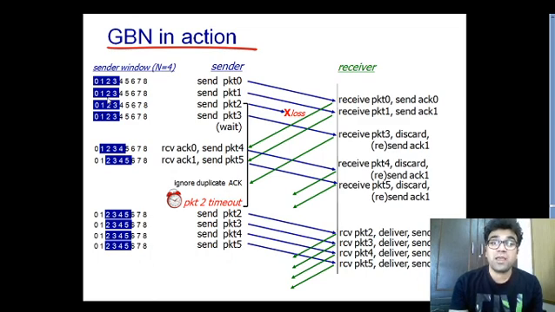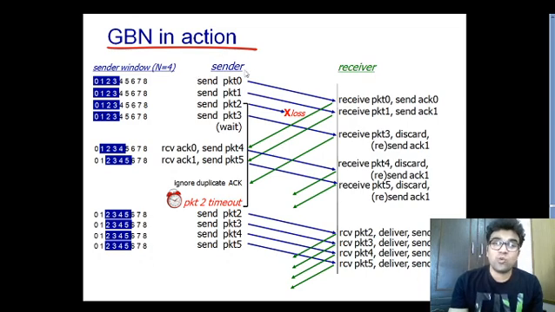Which means if the sending side receives the acknowledgement of packet number 2 without receiving the acknowledgement of packet number 0 and 1, it will be considered at the sending side that all the packets before 2, like 0 and 1, are also received by the receiver.